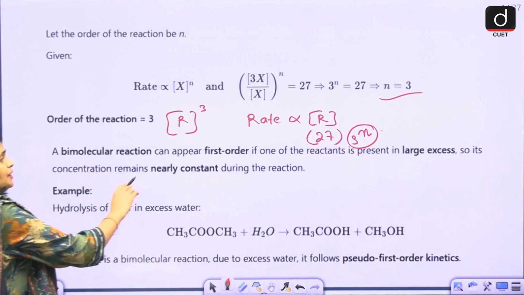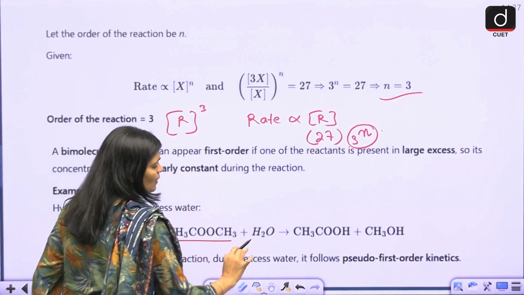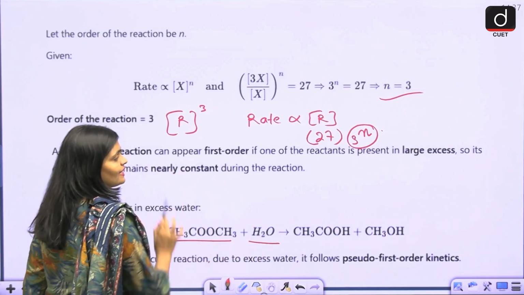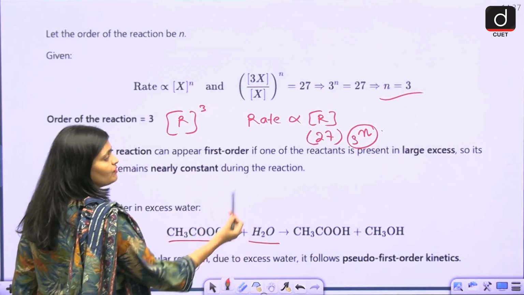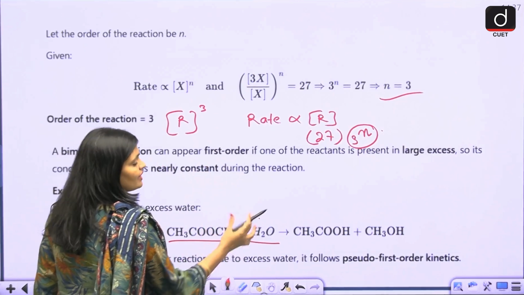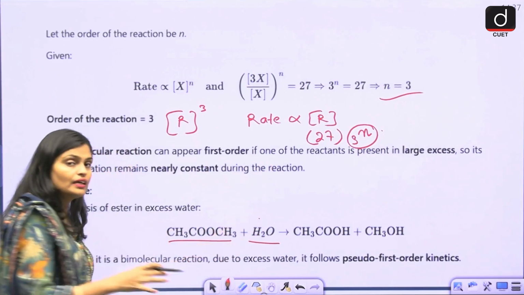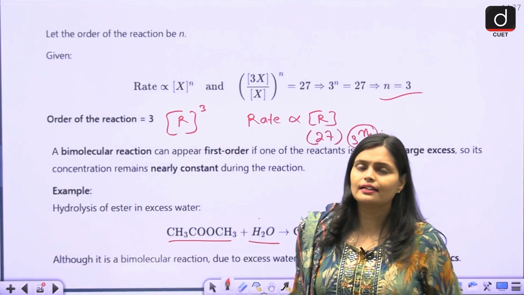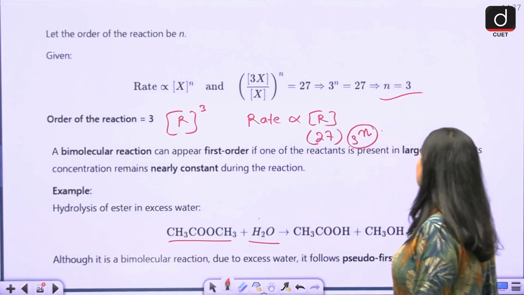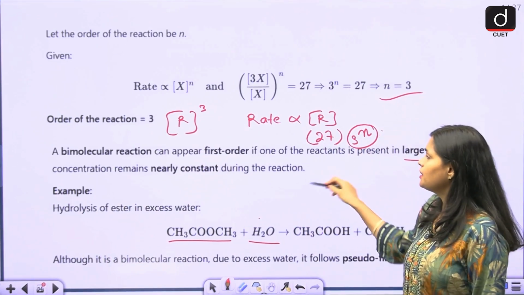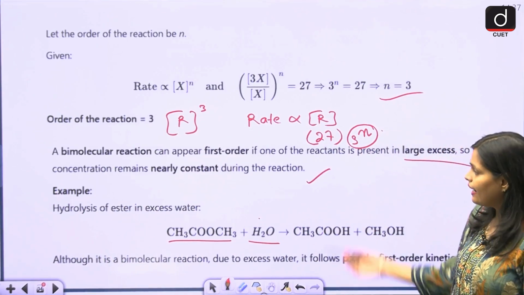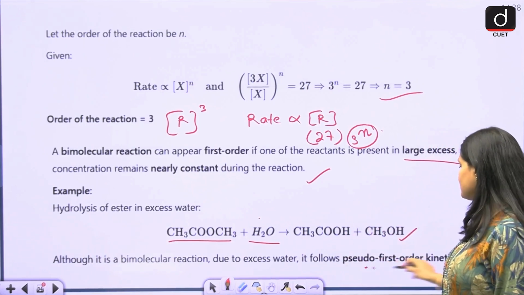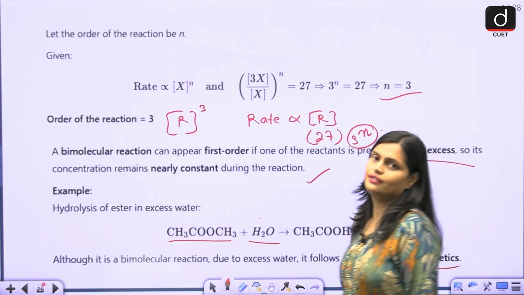Bimolecular means one molecule and two molecules, that's why it is bimolecular. So a bimolecular reaction appears as first order if one of the reactants, either this or this, is present in excess. If one reactant is present in such large excess that we consider only the other, then it is first order only. Its concentration remains constant during the reaction. For example, hydrolysis of ester in excess water. Since it is bimolecular but still first order, it is a pseudo first order reaction.